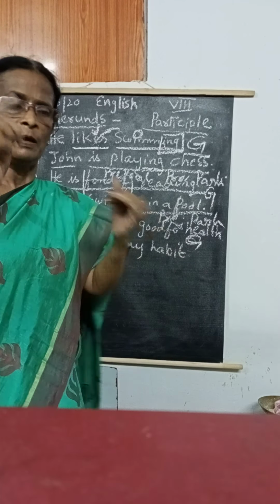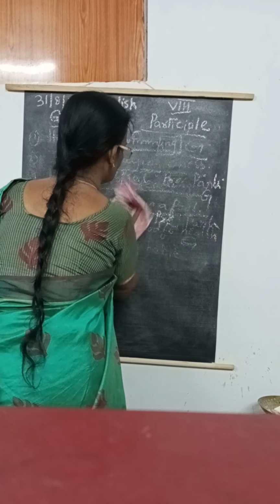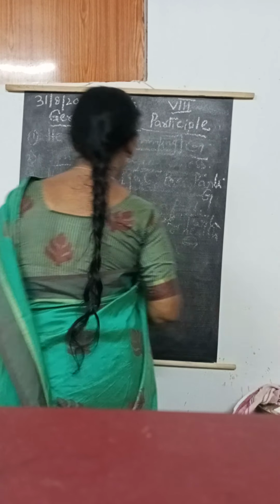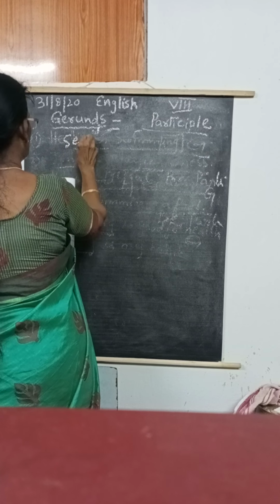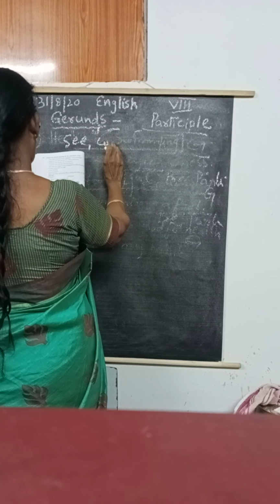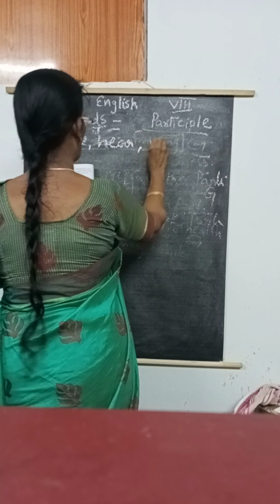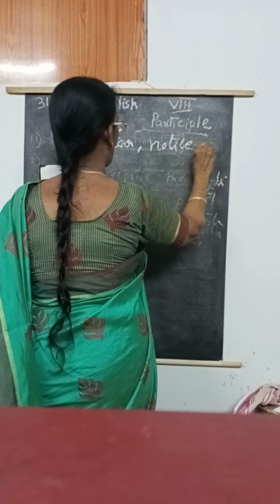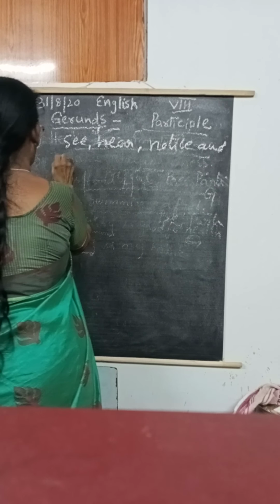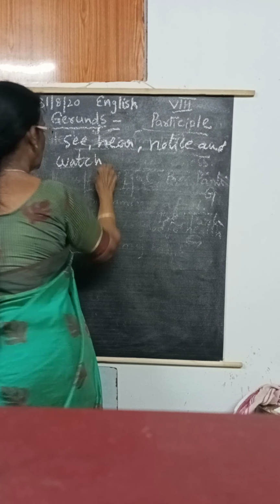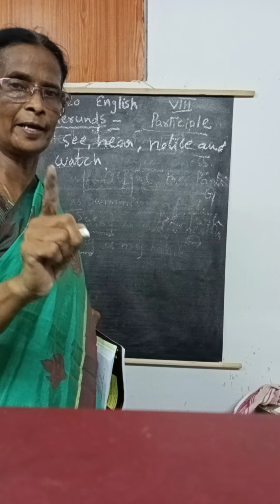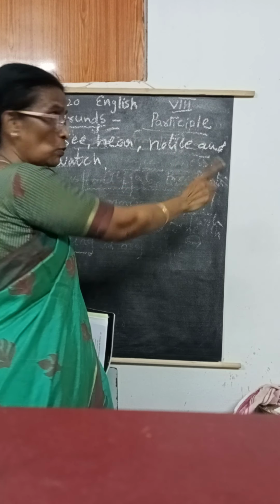Not only that, but also somewhere in our textbook they gave these words. You remember that also: see, hear, notice and watch. When you get any ing after these words, what are they?